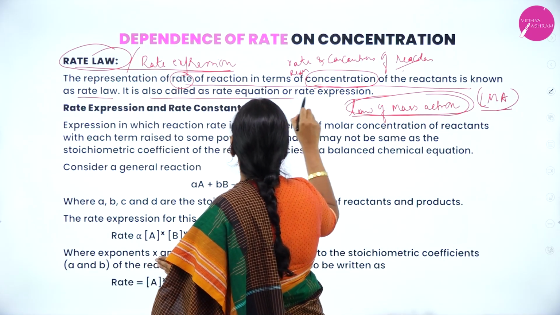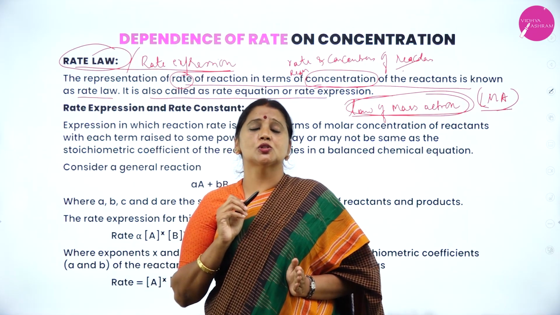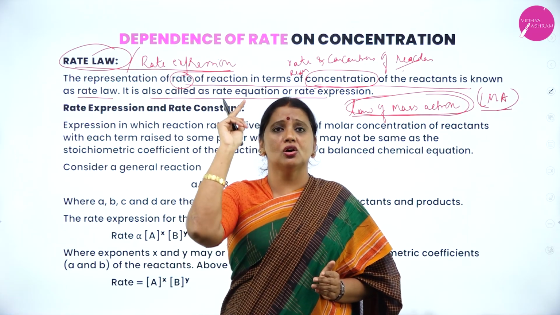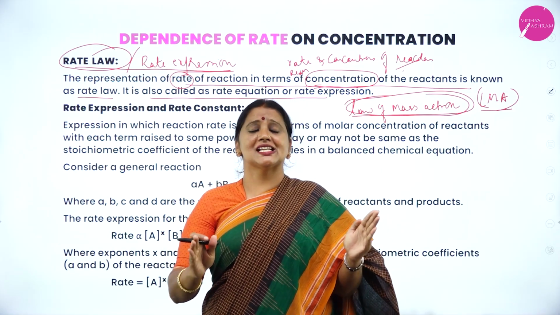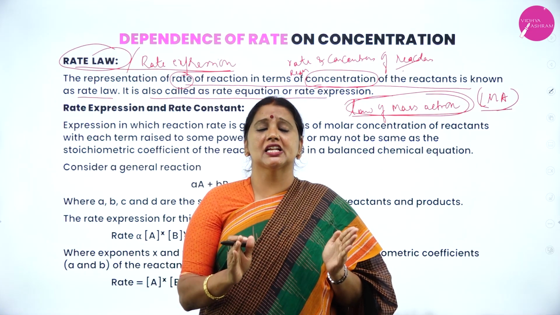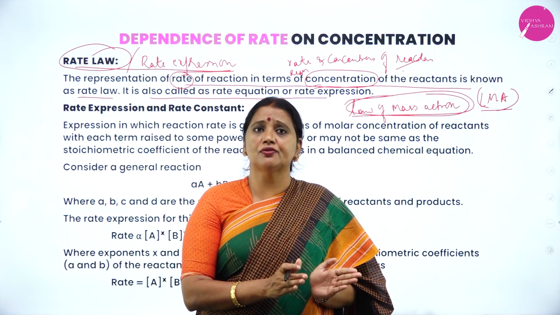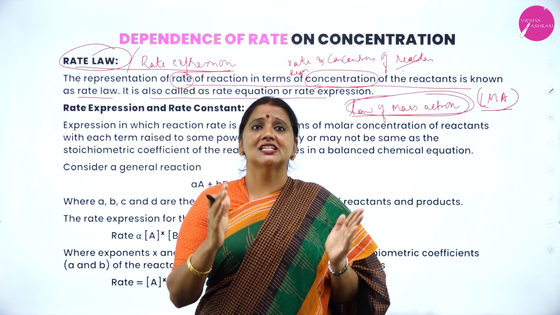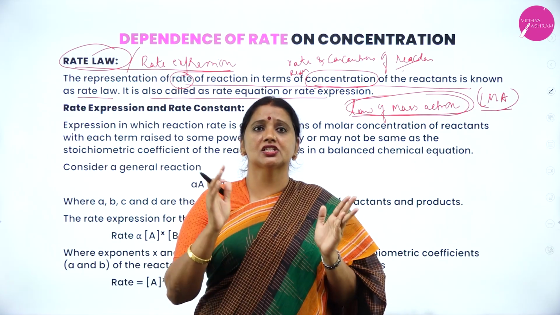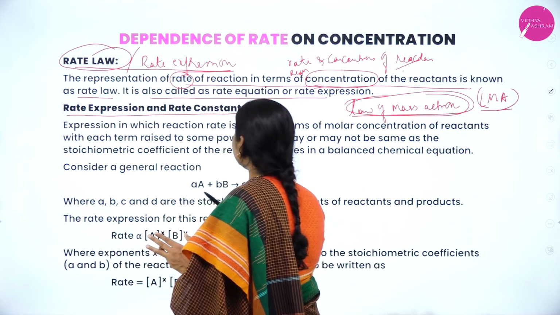It is also called rate equation or rate expression. It gives the relationship between rate of reaction and concentration of the reactant.